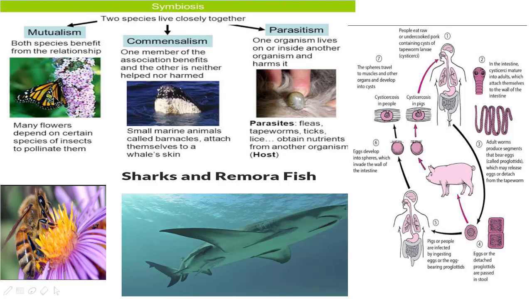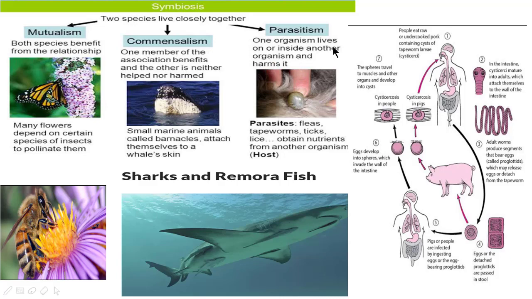parasitism. In mutualism, both species benefit from the relationship. The honeybee is a simple example. In commensalism, one member benefits from the association with the other, and the other is neither helped nor harmed. An example is the small marine animal called barnacles attaching themselves to the whale. Another is the remora fish that attaches itself to the bottom or the top of the shark, because it has a suction cap, not only on the dorsal but also on the ventral side.